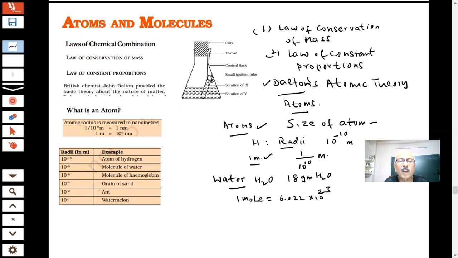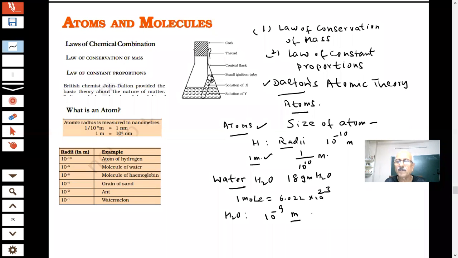And what is the size of one water molecule? 10 minus 9 meter. The radius of this H2O is 10 power minus 9 meter, students. Can we see it with our eyes? Tell me. Can you see this molecule with your eyes?